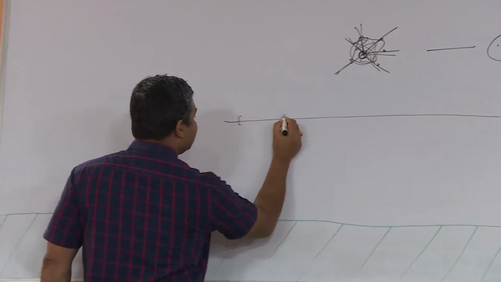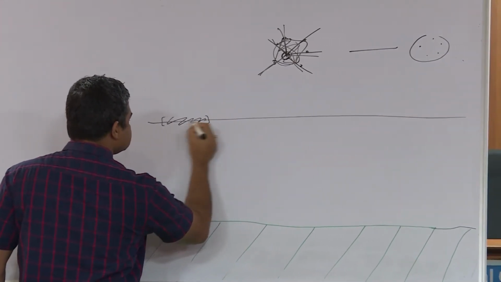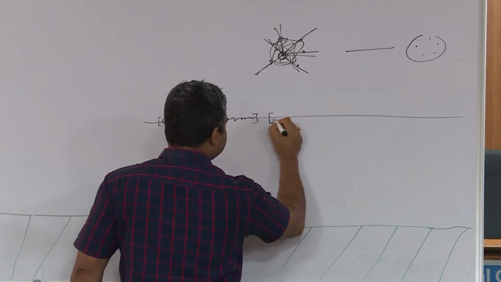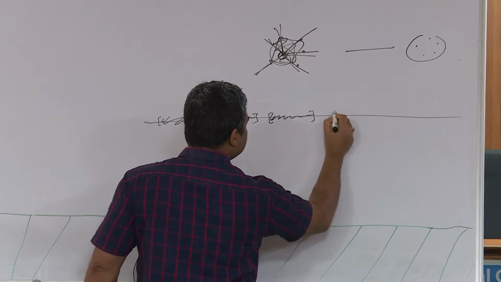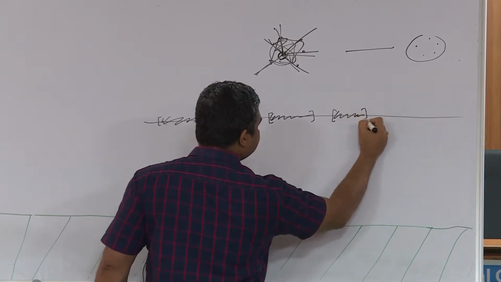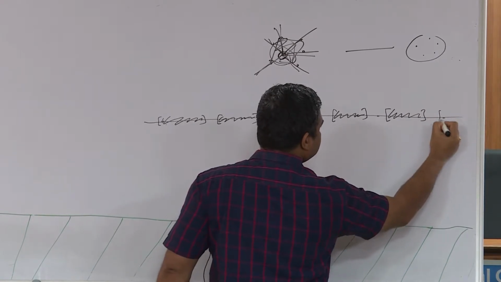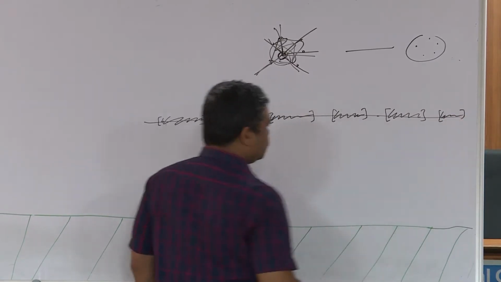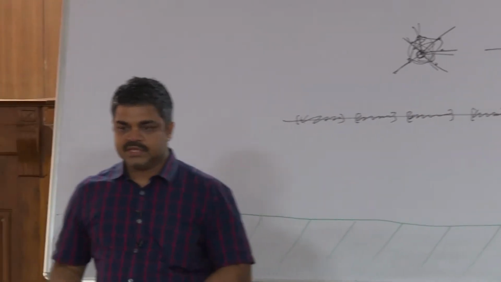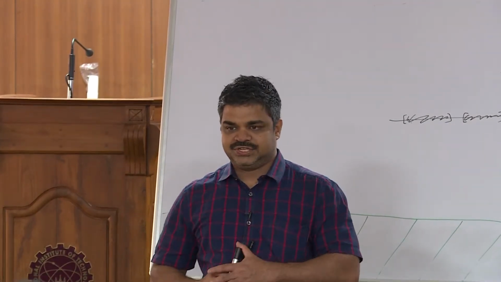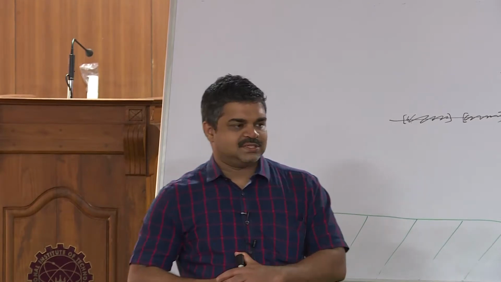It may look like this: one interval, another interval, and another, and so on. This kind of set of intervals will form the independent set. You have to take the biggest such collection, so that is the maximum independent set.